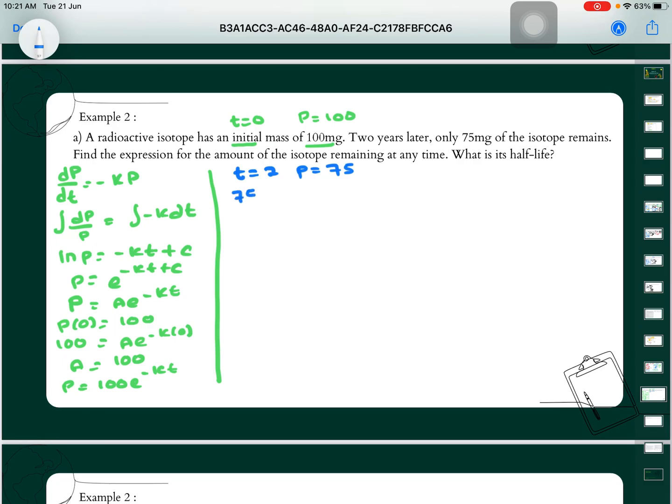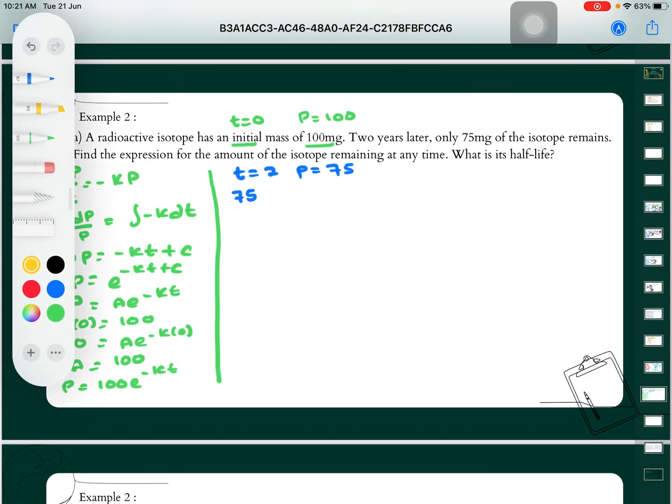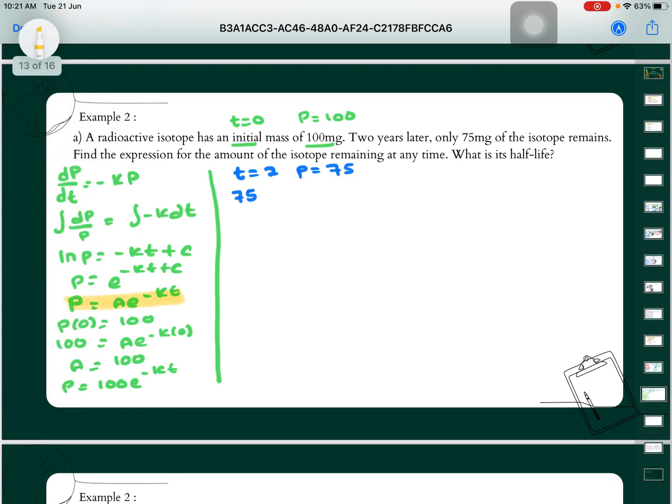So we just replace our P is equal to 75, based on this formula. Our P now becomes 75 is equal to our A that we have found previously, 100 e power of negative K, then our T is equal to 2. So that we will get our K is equal to ln of 75 over 100, over negative 2.